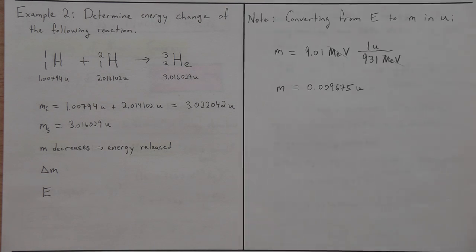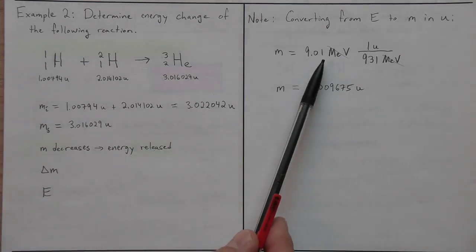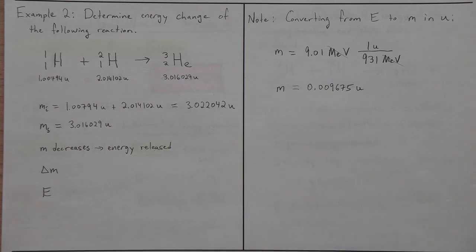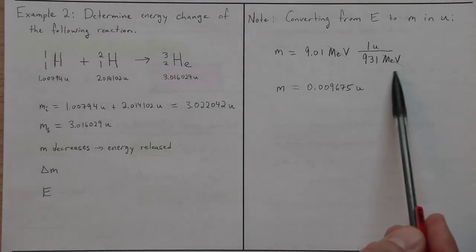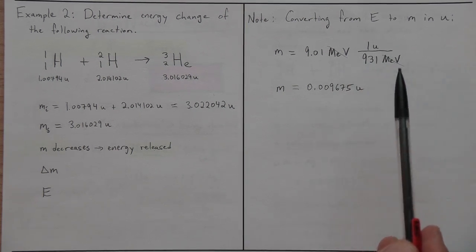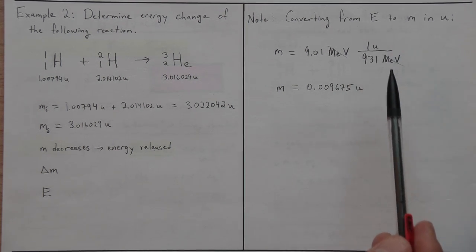Final example, I just want to point out that sometimes you can convert from energy to the mass in atomic units by doing the opposite conversion that we saw on the previous page. So here we start with the energy 9.01 mega electron volts. What if we wanted to find the mass? Well, what we're going to do is put mega electron volts on the bottom so that the mega electron volts cancel, leaving us the atomic mass units.